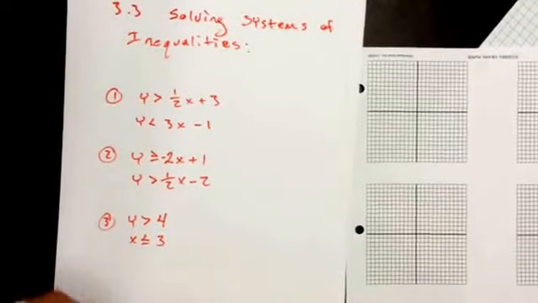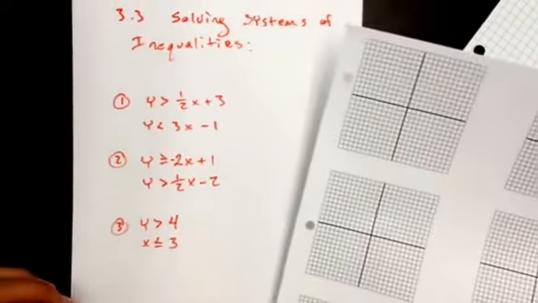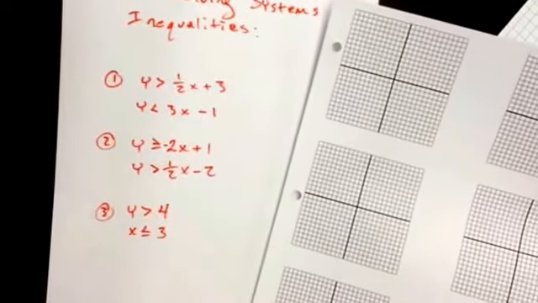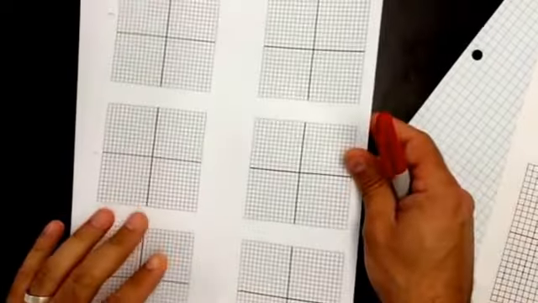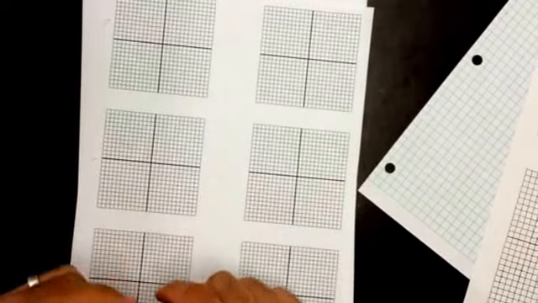It's not going to be a point like the systems of equations. It's got to be a graph. So we're going to look at a graph. When you're doing this, you need to make a graph, so you're going to need graph paper for this.